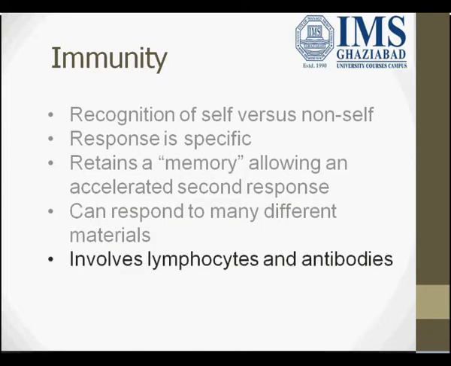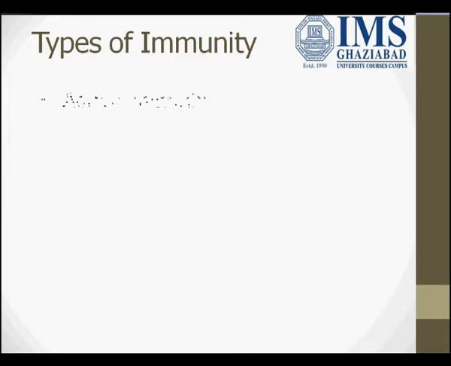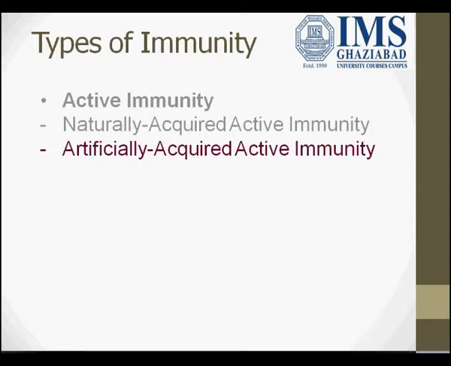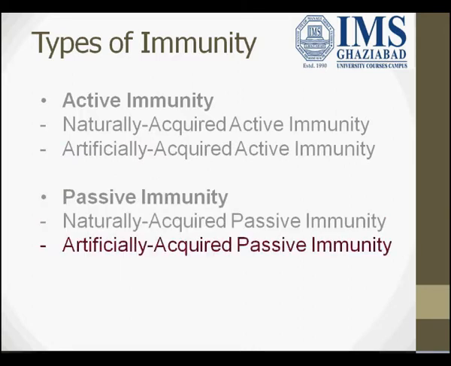It can respond to many different materials. As I have discussed, there are certain cells which play a role in immunity, and these are lymphocyte cells and antibodies. There are five different types of antibodies present in our body, and there are two types of lymphocyte cells, that is T cell and B cell. Now we discuss types of immunity. Active immunity is again of two types: naturally acquired immunity and artificially acquired immunity. Passive immunity is again of two types: naturally acquired passive immunity and artificially acquired passive immunity.